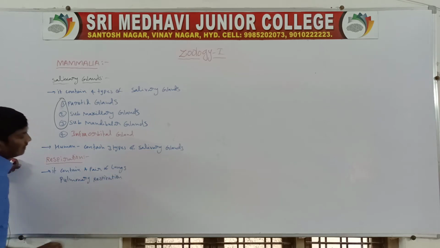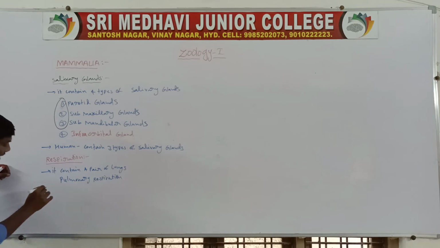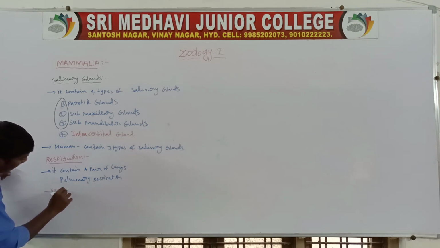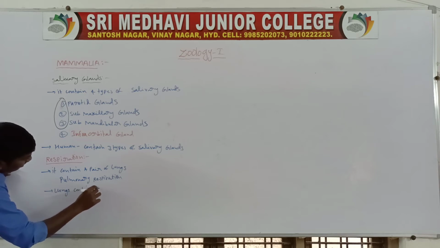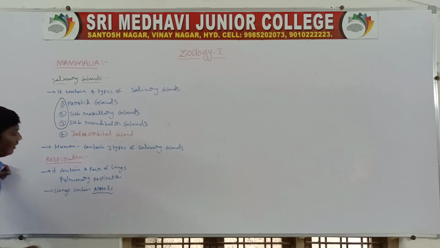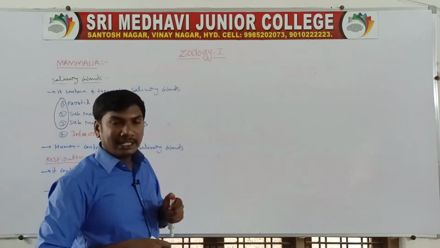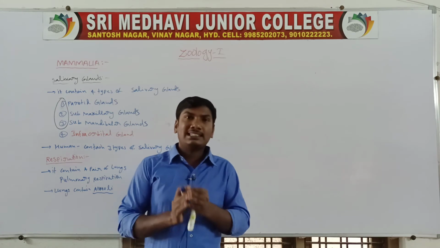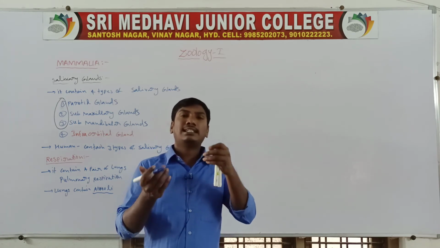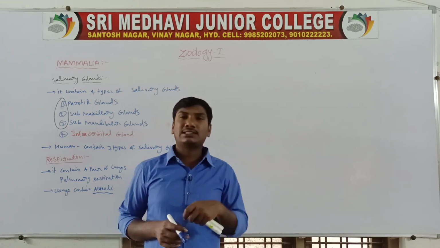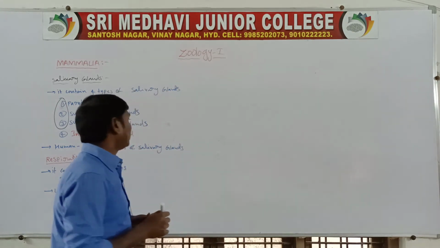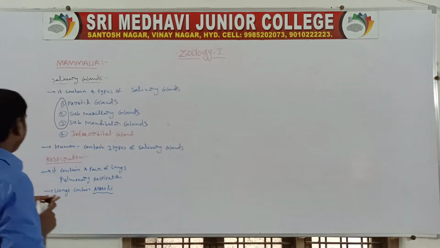Next one, lungs contain alveoli. The alveoli are the major site of exchange of gases. So the mammals contain a pair of lungs, the lungs contain alveoli, and this respiration is called pulmonary respiration.